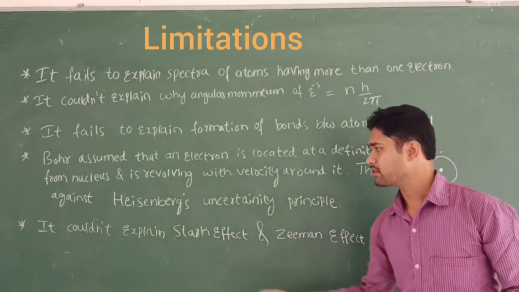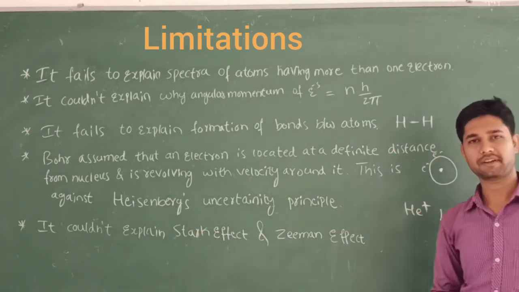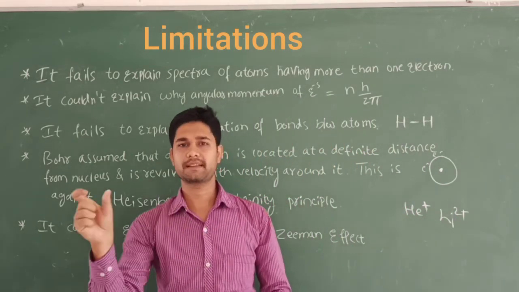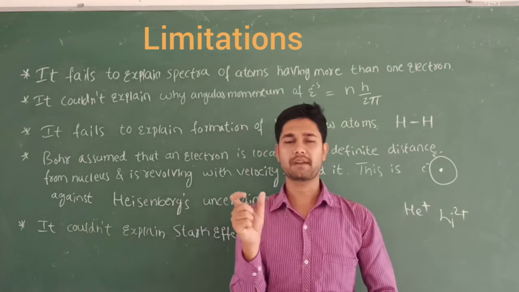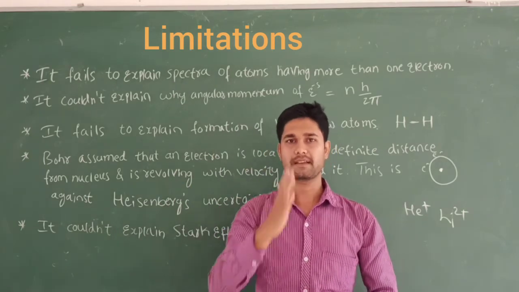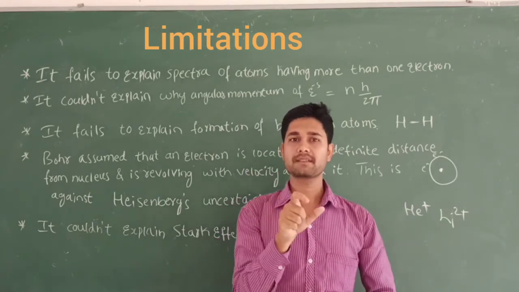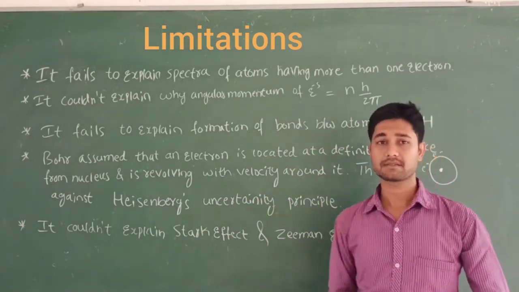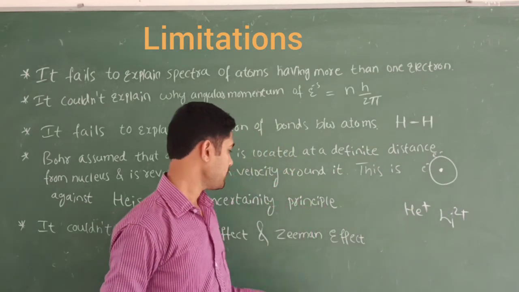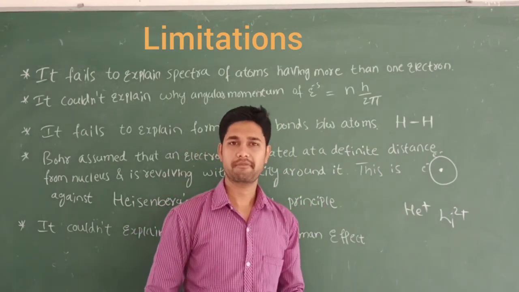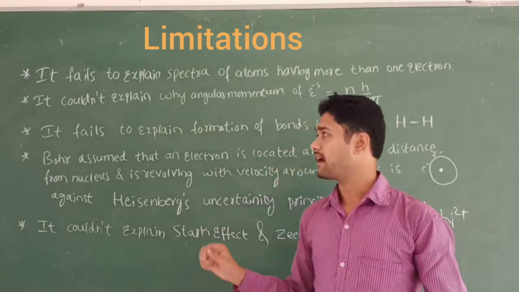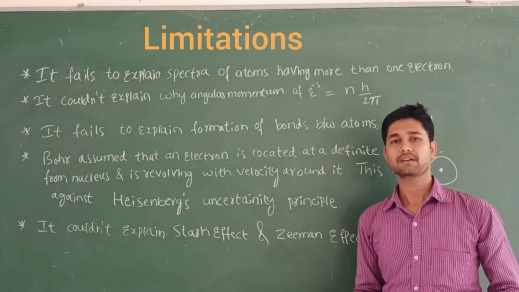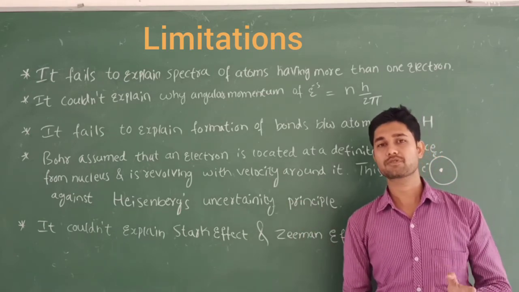And the next point is that it could not explain the Stark effect and Zeeman effect. What do you mean by Stark effect? It is the splitting of lines. We have seen the hydrogen line spectrum, and the lines split. The splitting of lines in the presence of an electric field is called the Stark effect, and the splitting of lines in the presence of a magnetic field is called the Zeeman effect. So he has failed to explain these things. These are called the limitations of Bohr's atomic model.